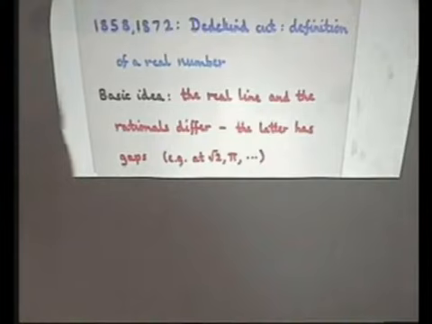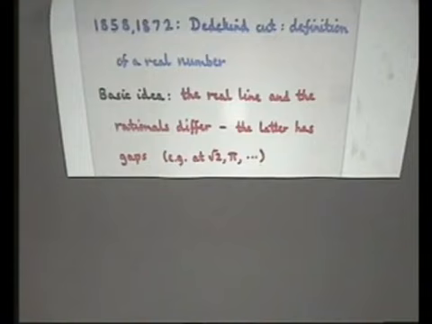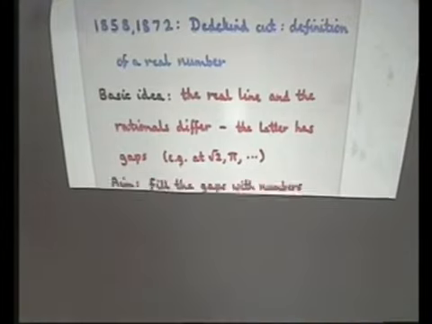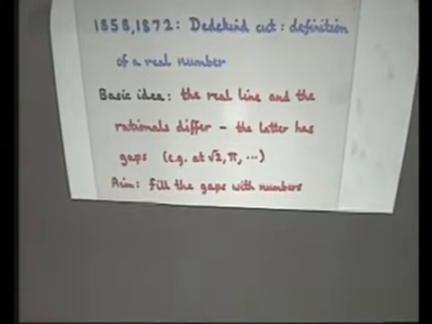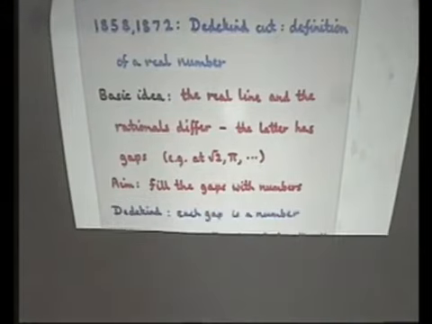He introduced the idea of what we now call the Dedekind cut. Basically, if you have the real line with all the numbers, and you just draw all the rational numbers, the fractions, there are gaps. And what are the gaps? The gaps are all the irrational numbers that go in the middle. So the aim is to fill the gaps with numbers, numbers like root 2 and pi, which you can't write as a fraction. And Dedekind said that each gap is a number.